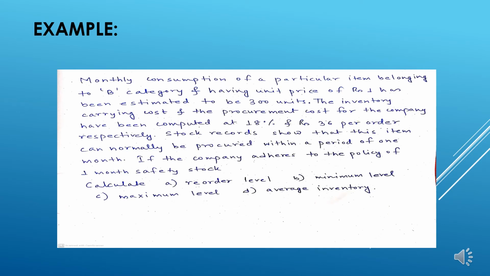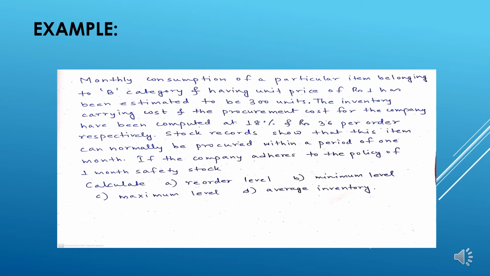Let us consider an example of the fixed order quantity system. A monthly consumption of a particular item having the unit price of rupees 1 has been estimated to be 300 units. The inventory carrying cost and the procurement cost for the company have been computed at 18% and rupees 36 per order respectively.